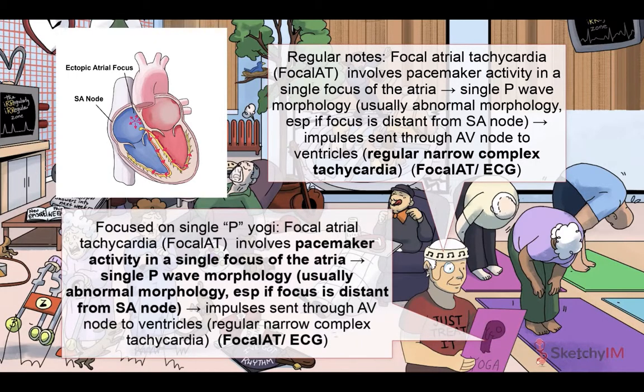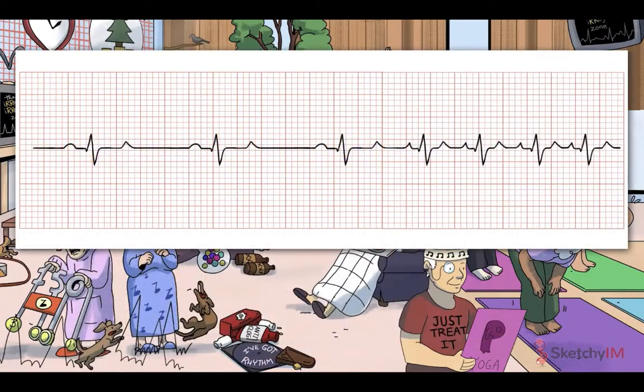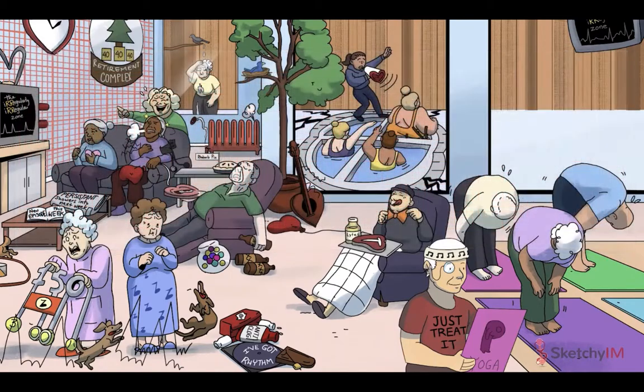Now, if this focus of electrical activity is close to the SA node, the P waves may actually look pretty normal, representing a relatively normal and coordinated atrial depolarization. But, more commonly, the focus is far enough from the SA node that there's an appreciable difference in P wave morphology compared to the patient's baseline sinus rhythm strip. So get a hold of an old ECG to compare.